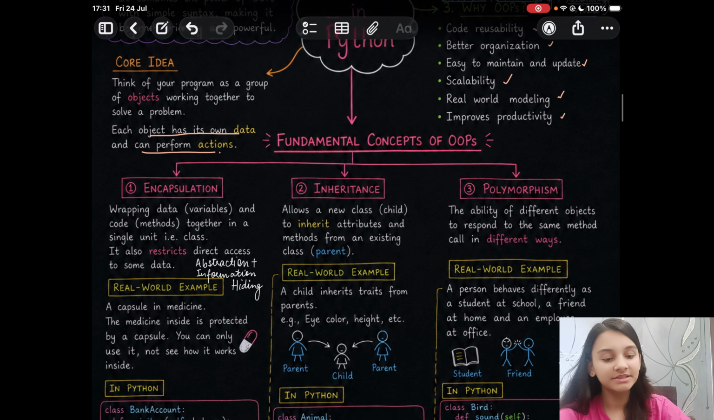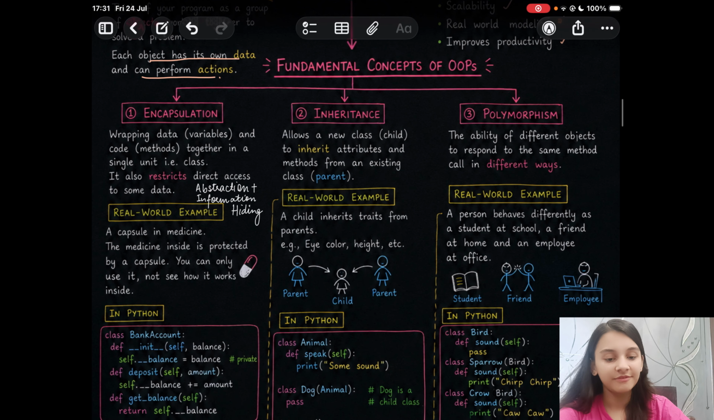Coming to the fundamental concepts of OOPS, we have three fundamental concepts: encapsulation, inheritance, and polymorphism. Starting with encapsulation, encapsulation is wrapping data, variables and code together in a single unit. Here data is the variables and code refers to the methods in a single unit, that is a class. It also restricts direct access to some data. So encapsulation is a combination of abstraction and information hiding.